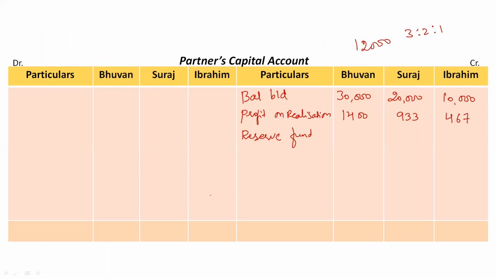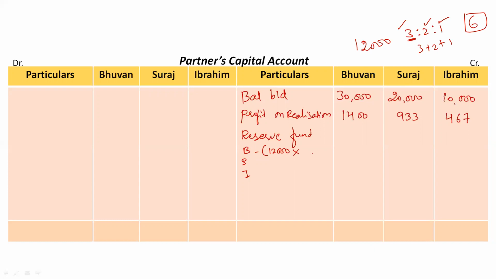I'll show you how to do it. For Bhuvan, Suraj and Ibrahim, the total reserve fund is 12,000 rupees into what is Bhuvan's share here. So 3, right? 3 out of how many? 3 plus 2 is 5, plus 1 is 6. If profits are divided in 6 parts, 3 parts belong to Bhuvan, 2 parts belong to Suraj and 1 part belongs to Ibrahim. Clear?